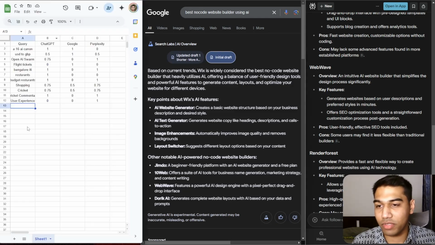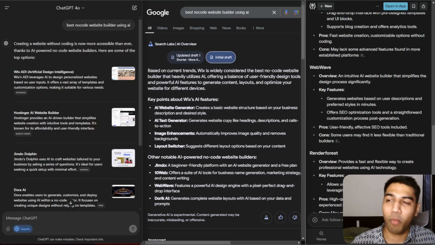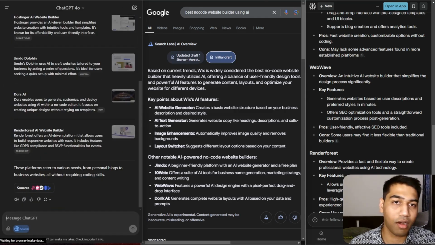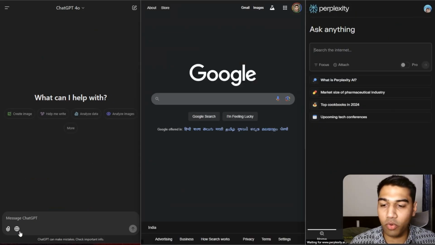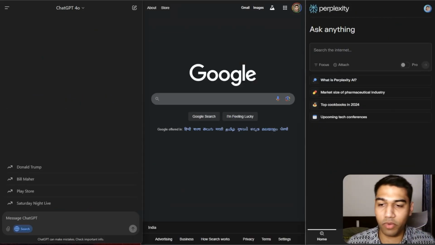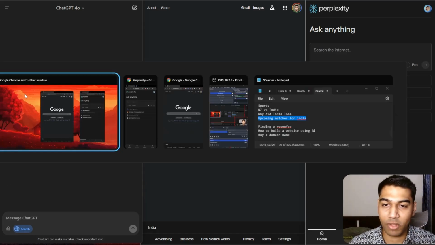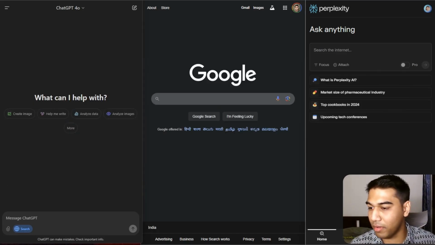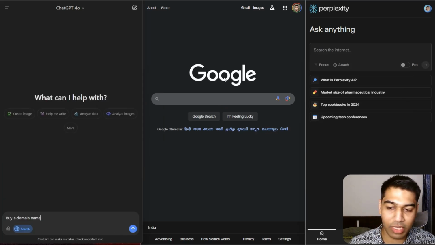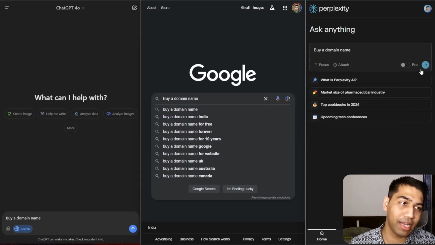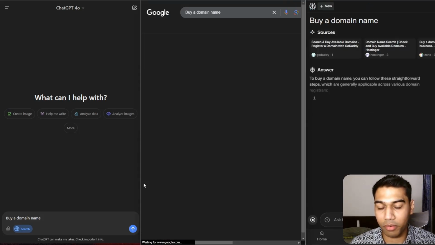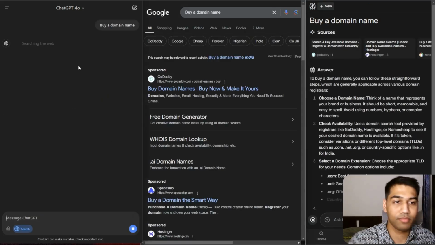So from a resource comparison, I want to do one more search to give a proper judgment on this. Let's start again, go to Google, and I'm doing new queries because that's how you search, just inputting a search thing there. So I just want to find a new resource for buying a domain name. I want to see what it comes to. I want to get a website, and I also want to get the steps on buying a domain name. Okay,